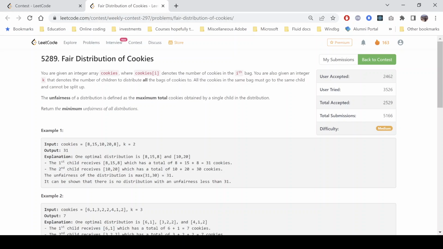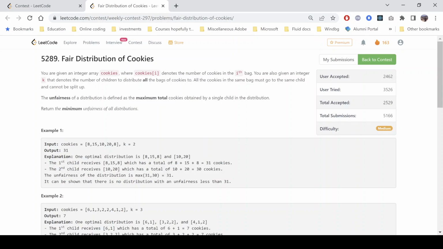The problem says that we are given an integer array cookies where cookies of i denotes the number of cookies in the ith bag. We are also given an integer k that denotes the number of children to distribute all the bags of cookies to. Now all the cookies in the same bag must go to the same child and cannot be split up. That means you need to assign cookies in the form of bags, that instead of assigning cookies we need to assign the bags to the children, right?